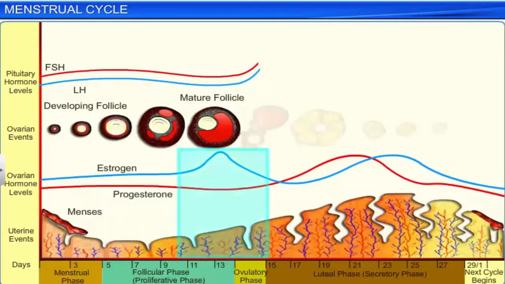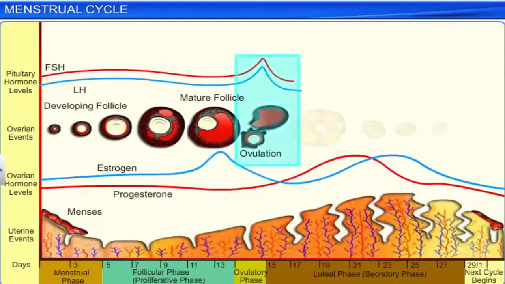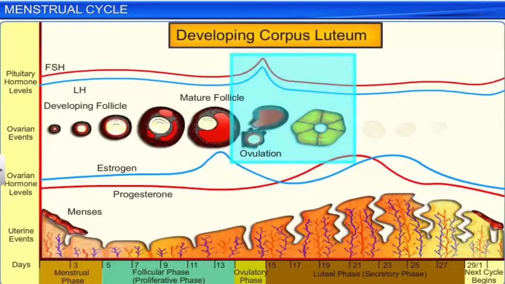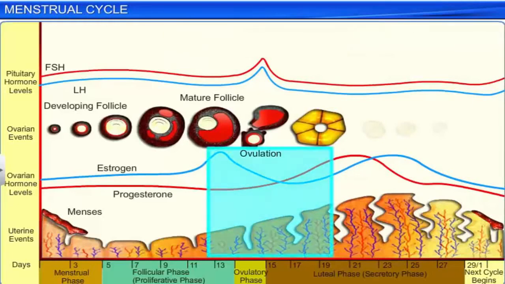The increased levels of estrogen, in turn, cause the anterior pituitary gland to release a surge of LH and FSH, so much so that by the ovulation stage, the levels of FSH and LH in the blood are at their peak. This LH surge causes ovulation by rupturing the Graafian follicle and turning the follicle's remnants into the corpus luteum. The estrogen level in the body too reaches its peak, and we see a gradual thickening of the endometrium.